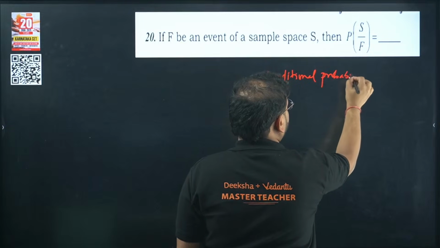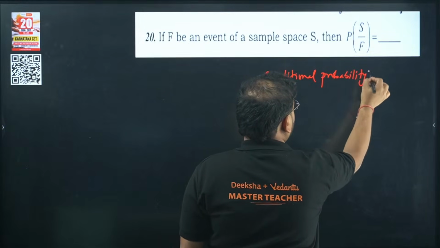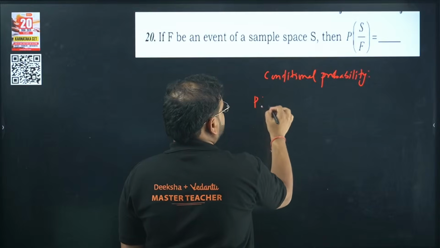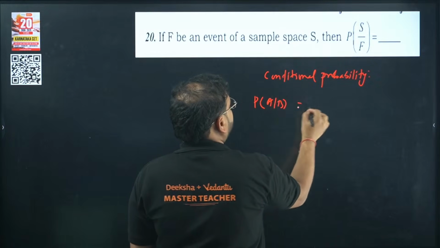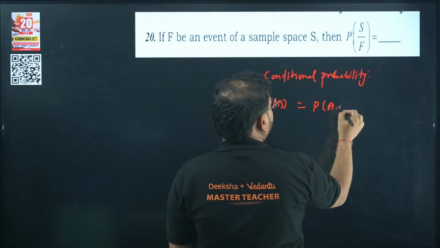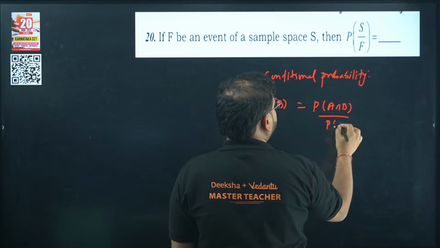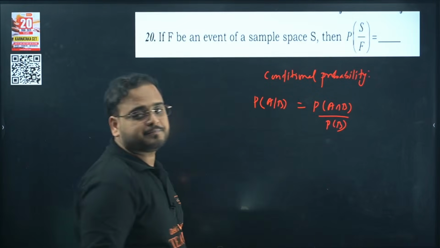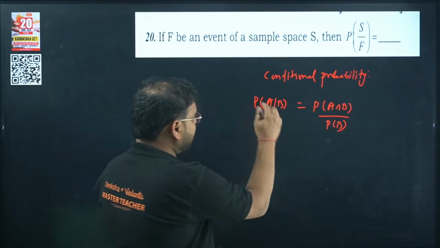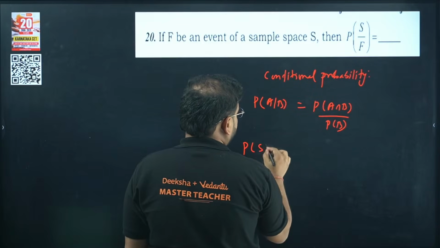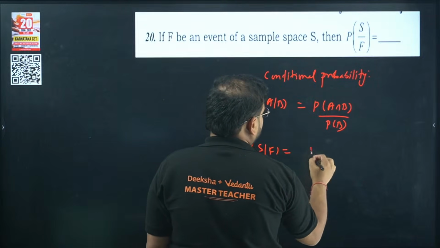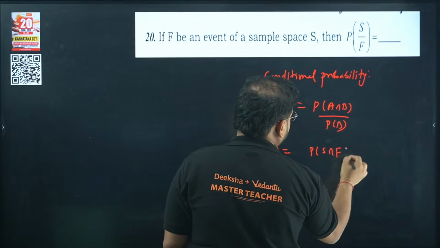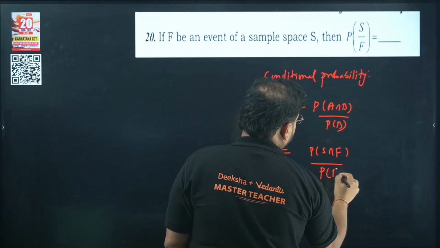The formula for P of A given B is P of A intersection B divided by P of B. So in this case, P of S given F will be P of S intersection F divided by P of F.